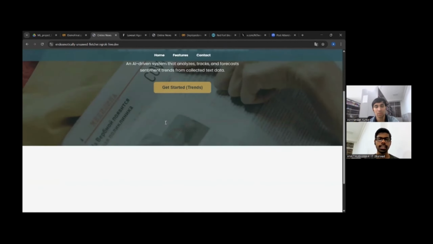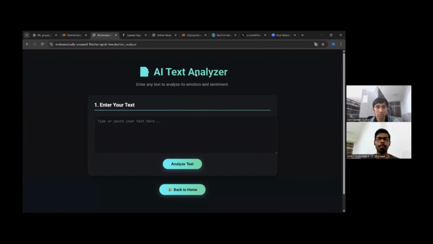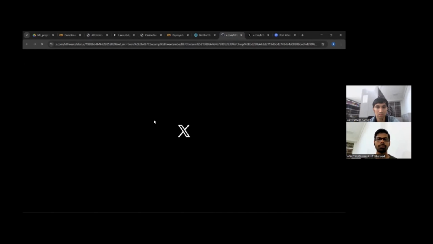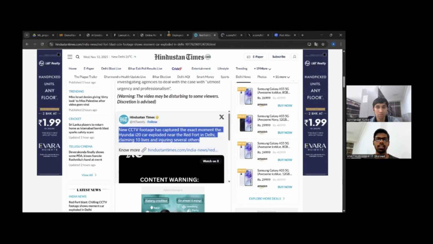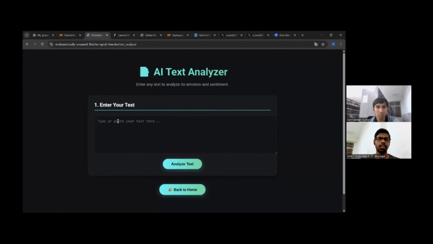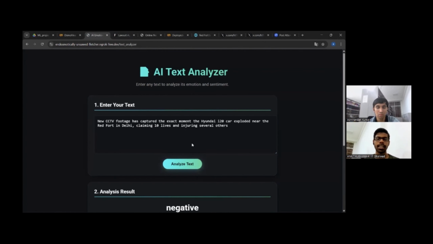Now we'll go and see the text, how we can get the sentiment through text also. If I put in any text, then it will detect a sentiment.